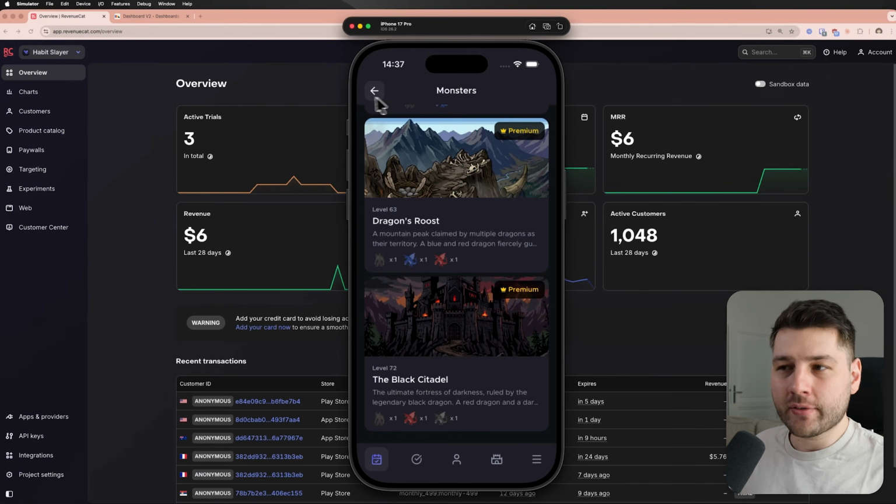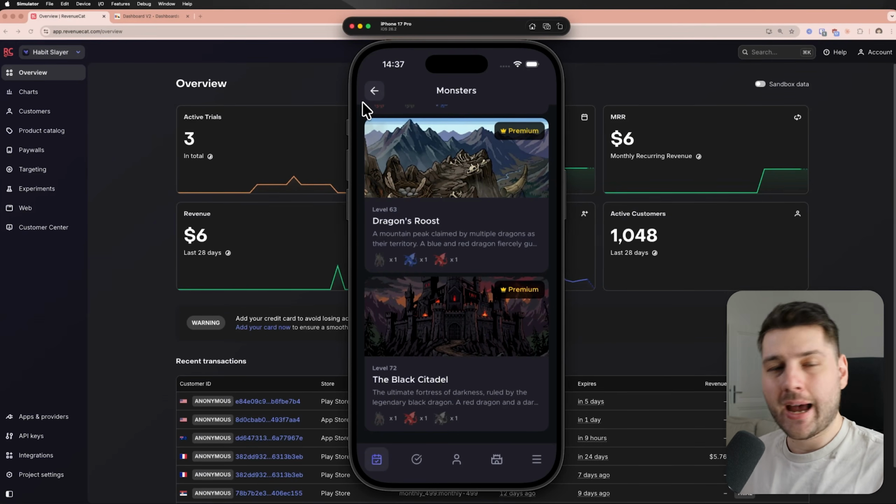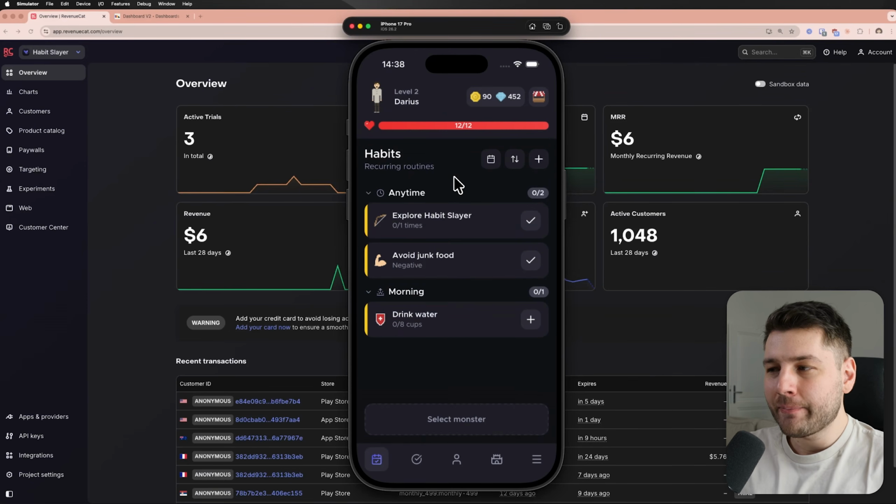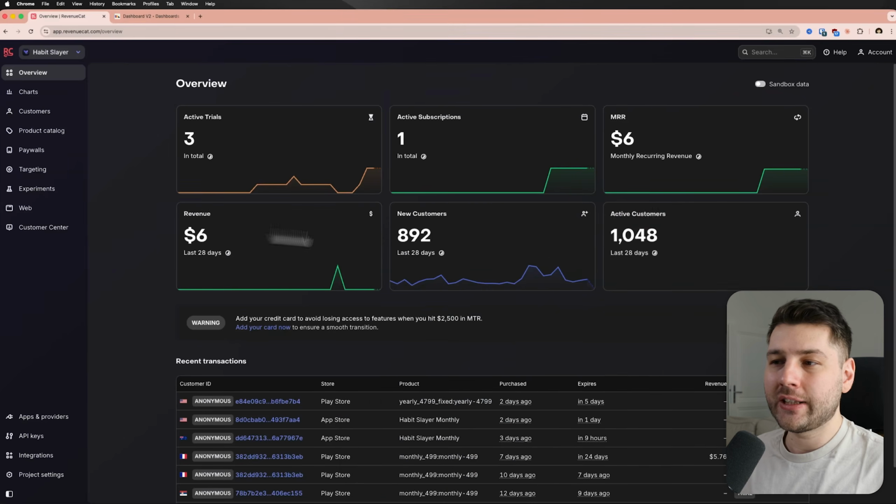And I'm planning to add more of these, maybe also add quests, maybe special quests and stuff like that. So I am building out the content for this application to make your subscription worth it. And that's my plan to improve this conversion rate over here. So that's what's going on with the monetization of Habit Slayer.